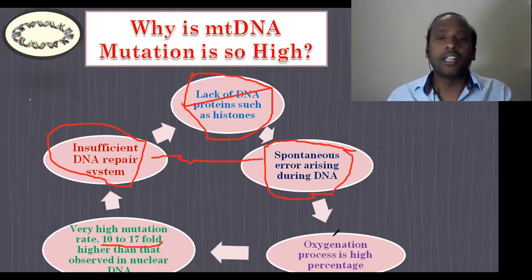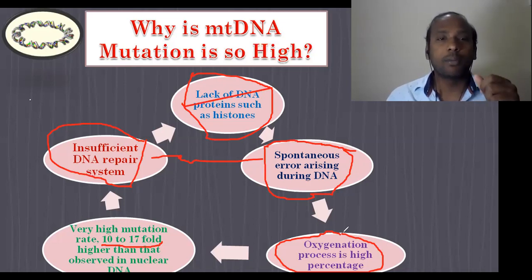And one more important thing is that this DNA is important for the making of cellular energy. During the making of cellular energy, reactive oxygen species can be generated. So this reactive oxygen species, which we generally call the oxidation process, is very high.